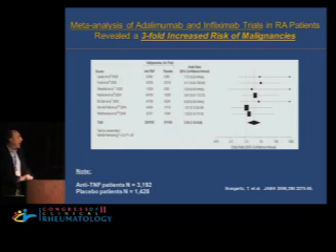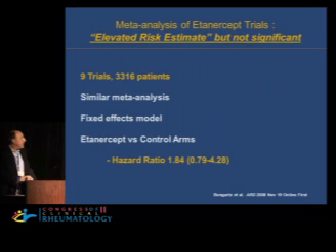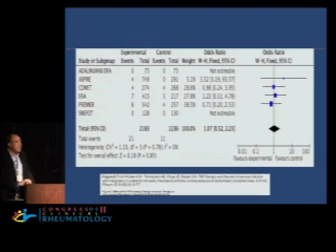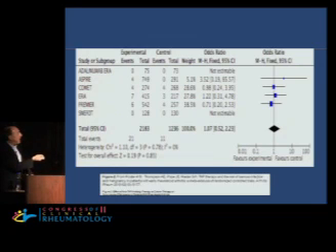So the authors went back a year or 2 later and examined the etanercept database, different methodology, but what they did show was a trend toward increased risk of malignancy, but statistically not significant. This is some data that was presented at the ACR meeting this past winter or fall, and it looks at a database from early RA trials, and in that group of early RA patients, there was no increased risk for malignancy.